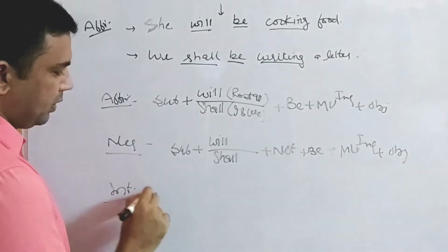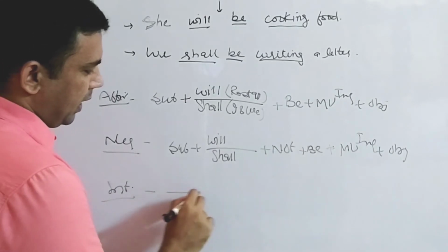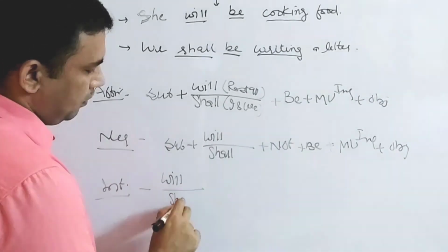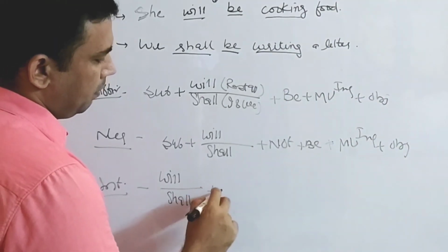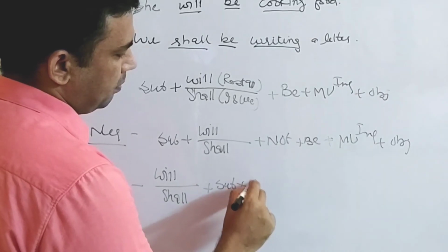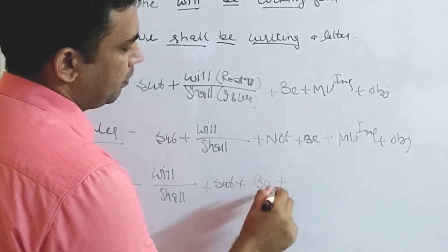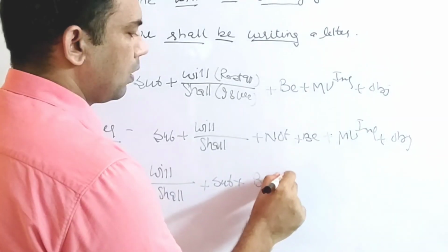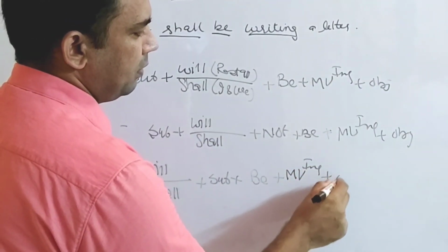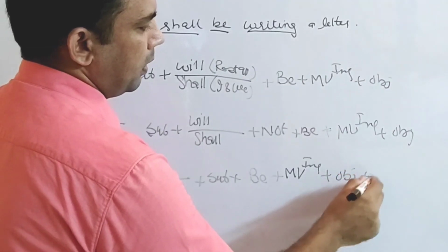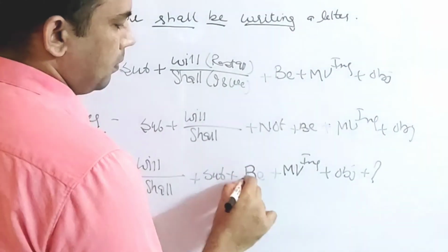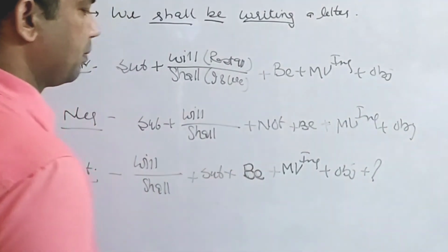If we talk about interrogative, it is like will, shall in the beginning plus subject plus be plus main verb ing plus object plus question mark.